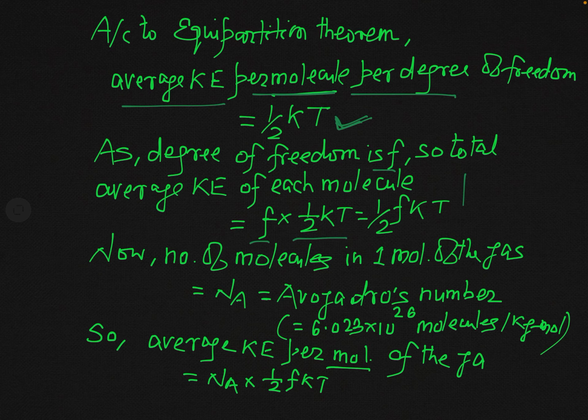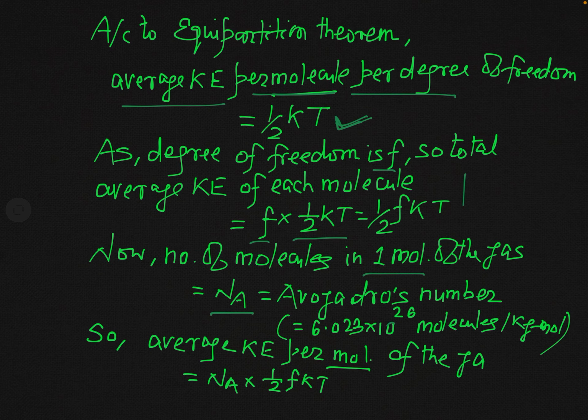Now you know in 1 mole of any substance, not only gas, the number of molecules present is equal to Avogadro number, denoted by the symbol Na. So the number of molecules in 1 mole of the gas will be equal to Na, where Na is the Avogadro number, and its value is 6.023 × 10^26 molecules per kg mole.